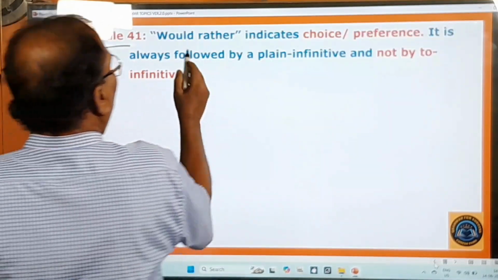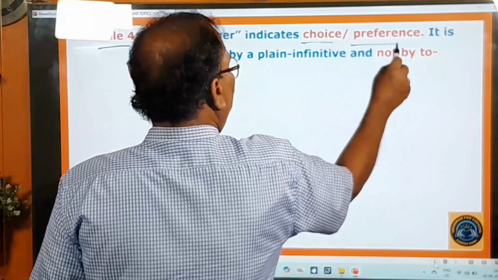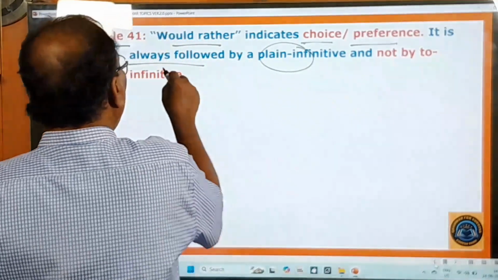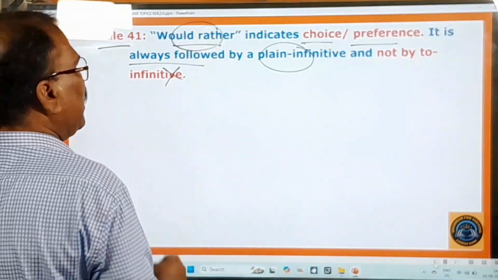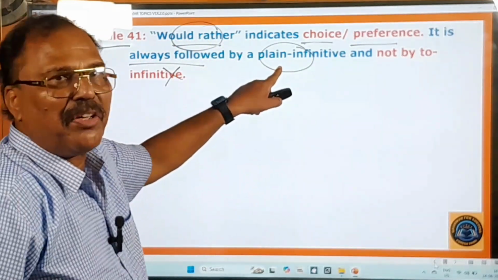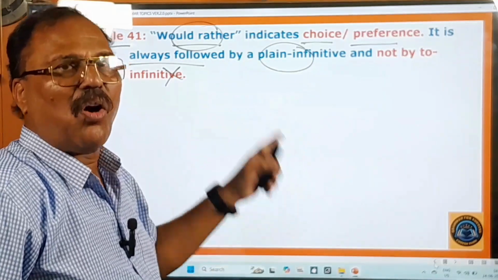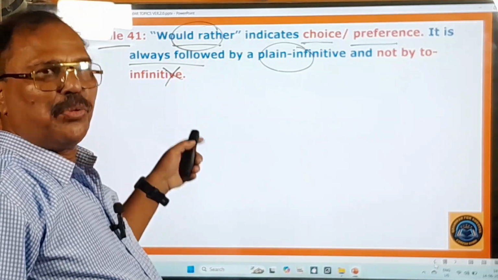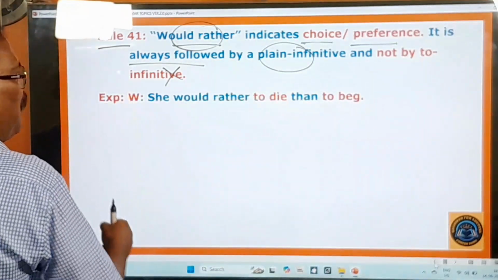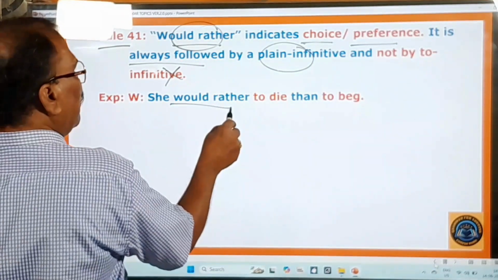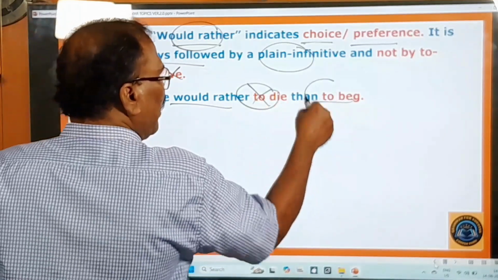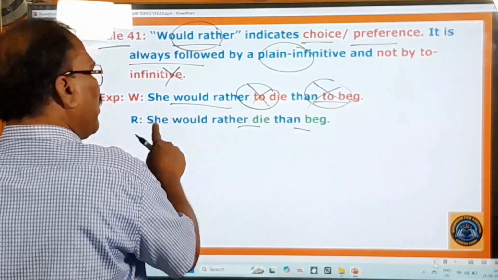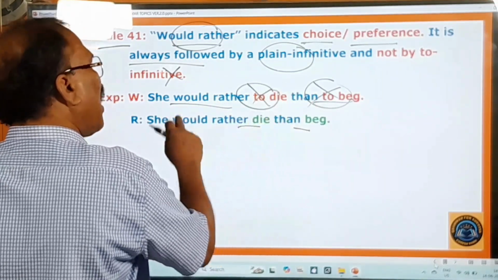Rule 41, would rather indicates choice or preference. It is always followed by a plain infinitive but not by to infinitive. So would rather is there, it is followed by a plain infinitive. Plain infinitive means a to infinitive without to is called a plain infinitive. So this would rather is followed by a plain infinitive but not by a to infinitive. And here you pay attention, very important from your examination point of view. She would rather to die wrong, to beg wrong. What should be there? She would rather die than beg. ఆమె అడుక్కు తినడము కంటే సావడం మంచిది.